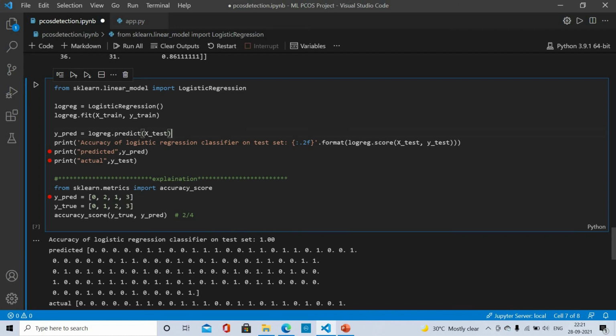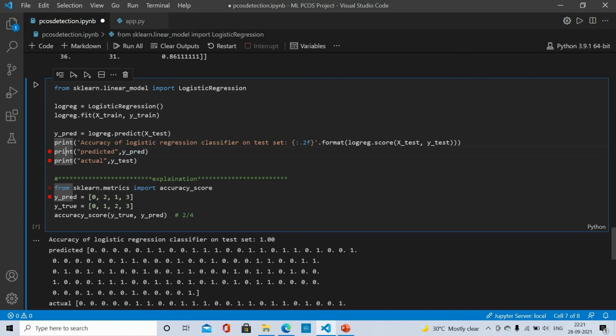So it will be printed using the score function. The formula for the score function is that it calculates the total number of correct observations divided by the total number of observations. After that we will print the output which is predicted.